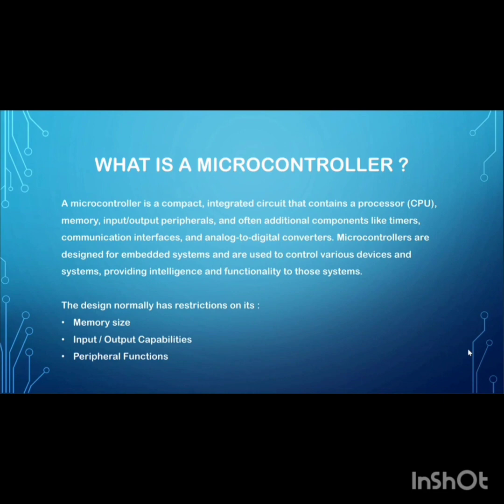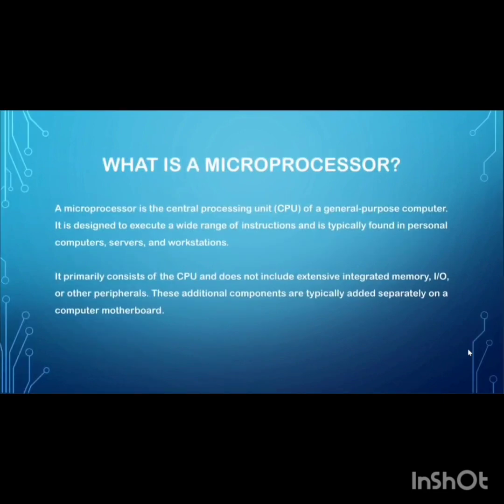So now we will see how microprocessor is different from a microcontroller. A microprocessor is the central processing unit of a general purpose computer. It is designed to execute a wide range of instructions and is typically found in personal computers, servers, and workstations. It primarily consists of the CPU and does not include extensive integrated memory, input, or other peripherals. These additional components are typically added separately on a computer motherboard.